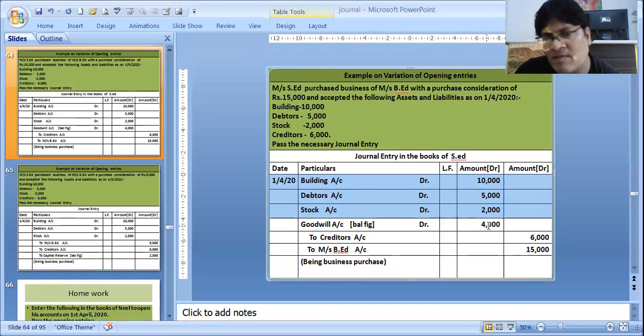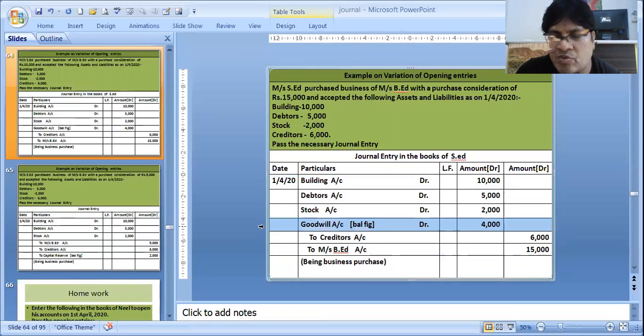You know that our debit must be equal to our credit. That's why we got a balancing figure. And this balancing figure will be termed as goodwill. That means we are getting less value of assets, but we are giving more money. Now, when we are giving more money, what for have we given the more money? To get the intangible asset.